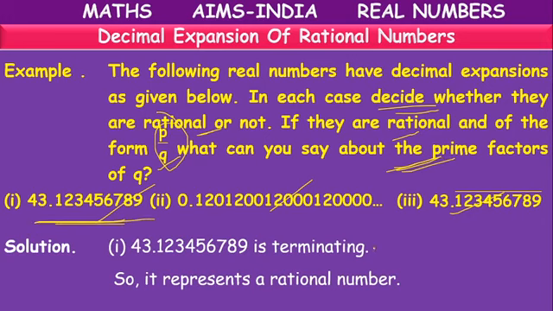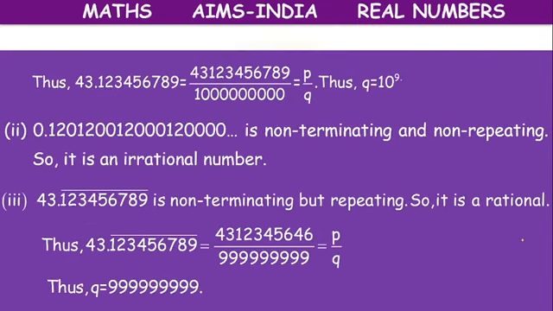It's terminating, so it can be written in the form of p by q. What are the factors? They will be only 2 and 5. The factors will be in the form of 2 and 5. Here 10 power 9 is there, meaning 2 power 9, 5 power 9.